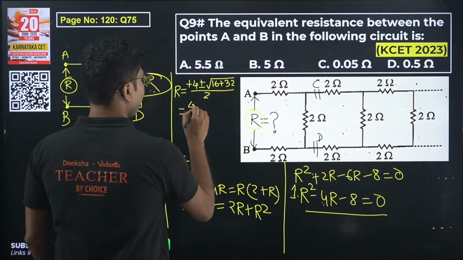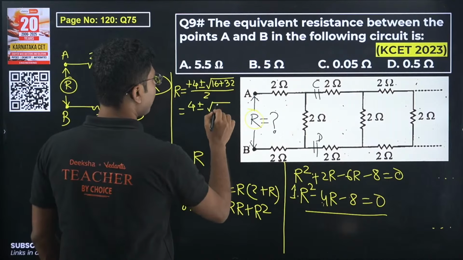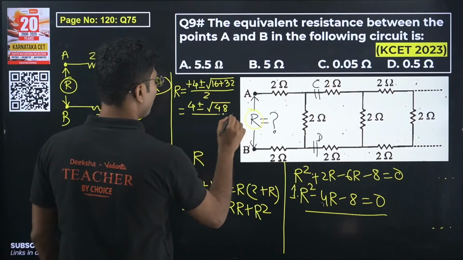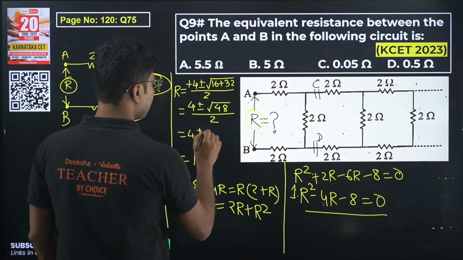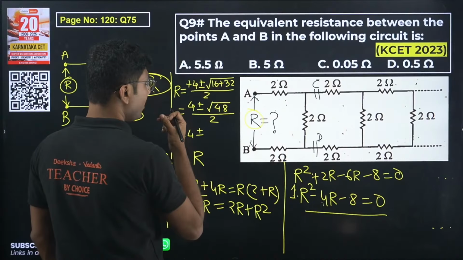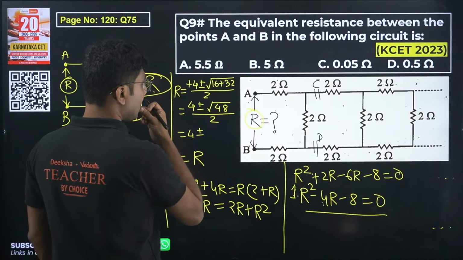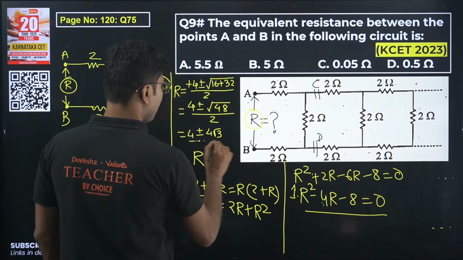So 4 plus or minus square root of 48 by 2, okay, or 4 plus or minus 48 means 3 into 16, that is 4 root 3 by 2.